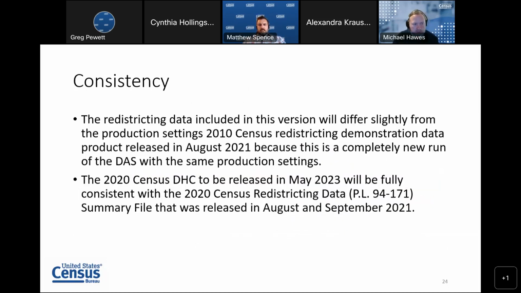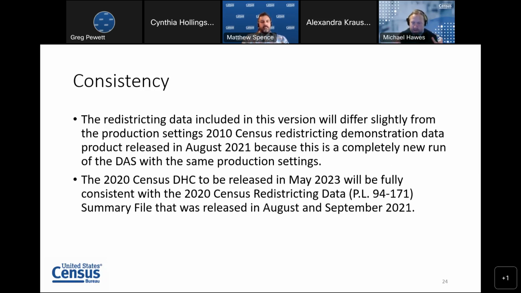Now, I do want to stress the redistricting data that are included in this version of the 2010 demonstration data product suite is going to differ slightly from the production settings 2010 redistricting demonstration data product that we released in August of 2021. Now, why is that? Well, it's because every time you run data through a differentially private algorithm, you're going to get a different set of random noise that are added or subtracted to each of those counts. This production settings run of the 2010 census is a completely fresh run from soup to nuts of all of the redistricting and DHC data.